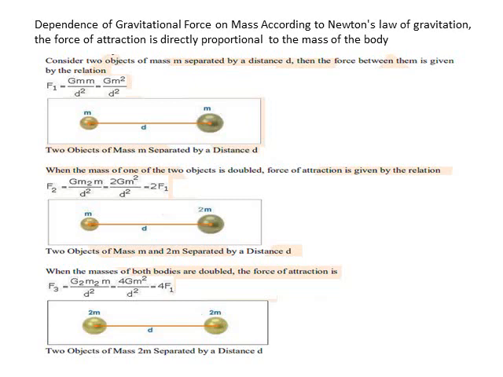So what do we conclude from this? When the masses of both the bodies are doubled, then the force is also increased by 4 times. So this is a very important calculation based on the formulas, and this is a repeated important board question.